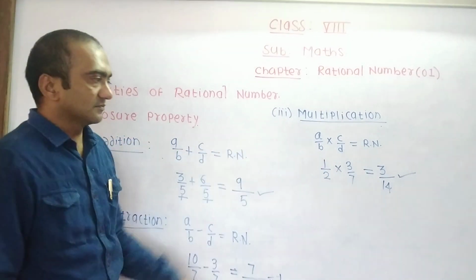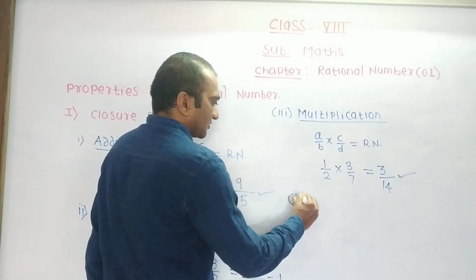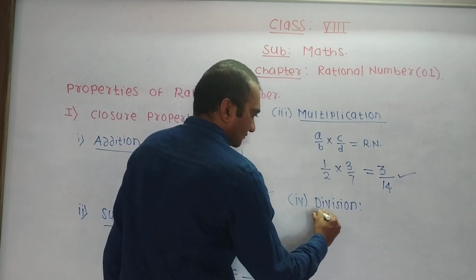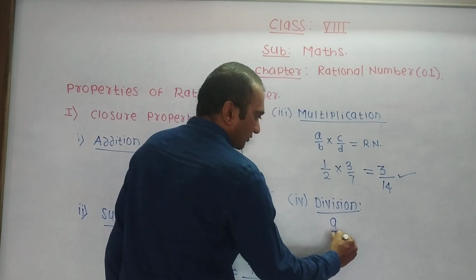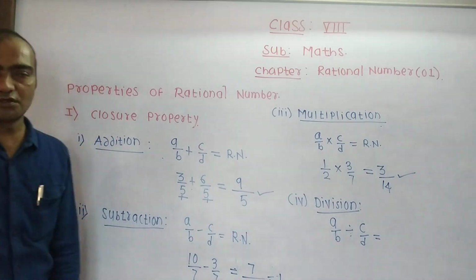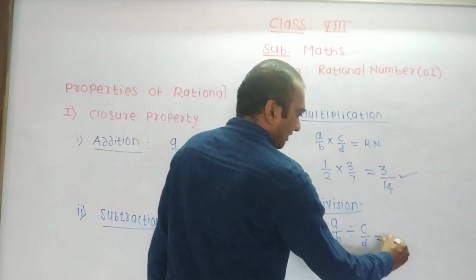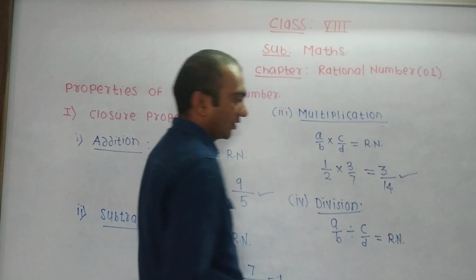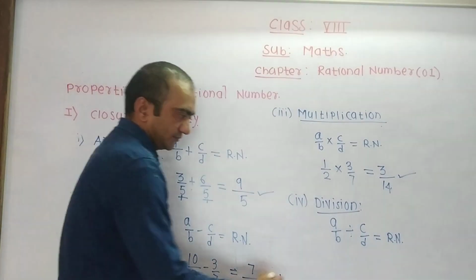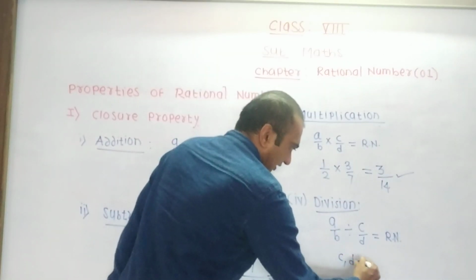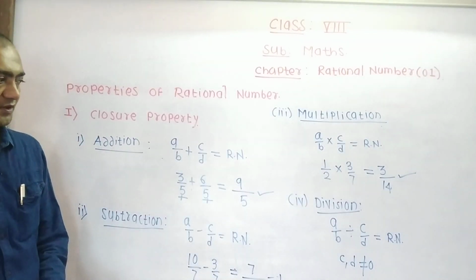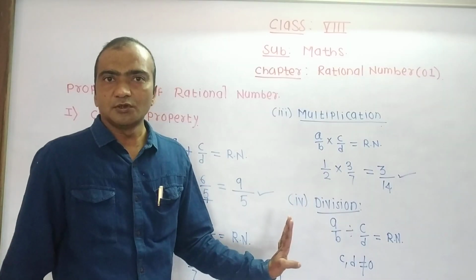After multiplication, the fourth property is for division. If we divide two rational numbers, then we get a rational number, but C and D should not be equal to 0. What is the condition for division? C and D should not be equal to 0.